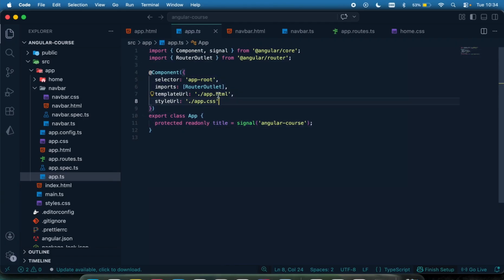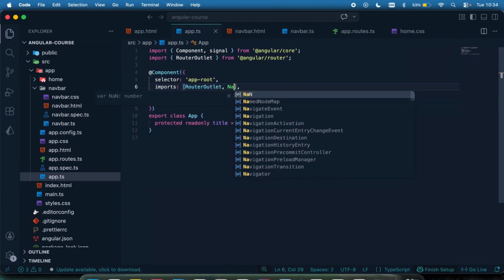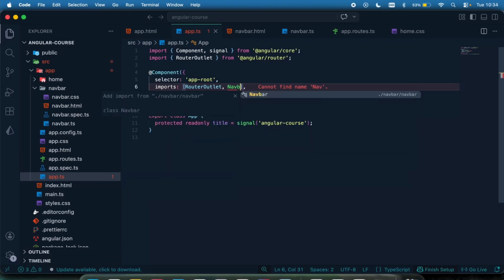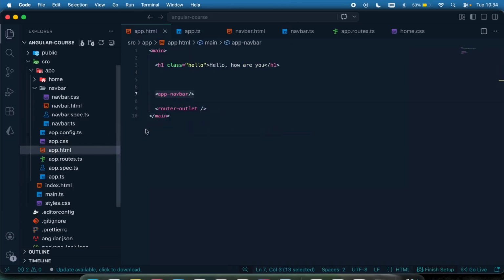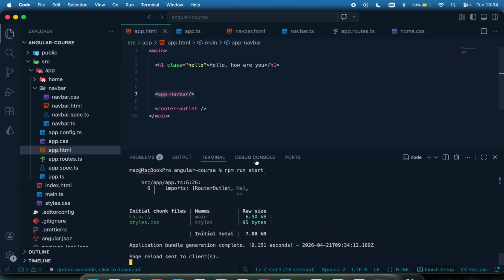So come right here within the import, put in a comma and say navbar. We can see the navbar has been imported and this has then been registered. Because I've registered the navbar right here, I can then make use of that selector within the template of the app component. If I pull in my terminal, you can see the error is gone because it has worked. It has been registered successfully.